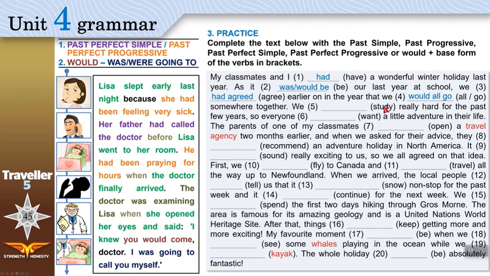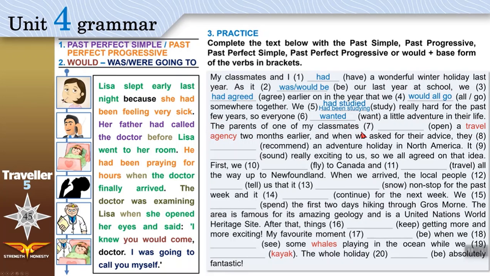Did we study first, or did we want a little adventure? First study happened. You can use had studied, or because we have the time here, for the past few years, the time is important, you can use past perfect progressive. Both are correct. One just give it past simple.